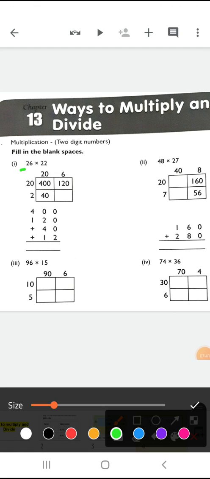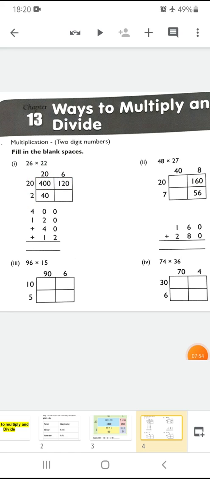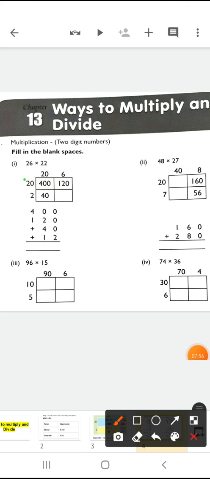As you can see, it is 26 and 22. So you have this separated: 26 as 20 plus 6 and 22 as 20 and 2. So after that you have to multiply them. How you will multiply? 20 multiplied by 20, 400. 20 multiplied by 6, 120. Here 2 multiplied by 20, 40. Now 2 multiplied by 6, it is 12. So what will come in this box? 12 will come in this box. So after this you have to add them.